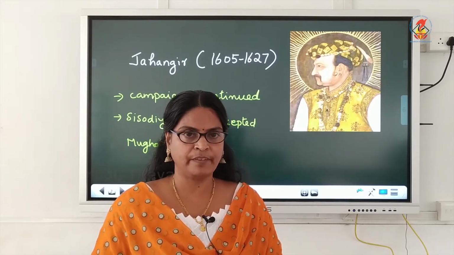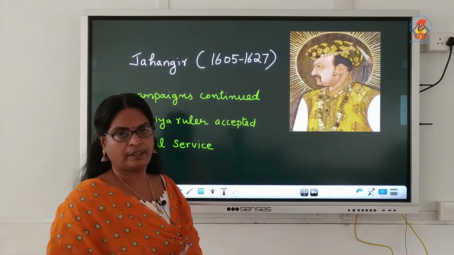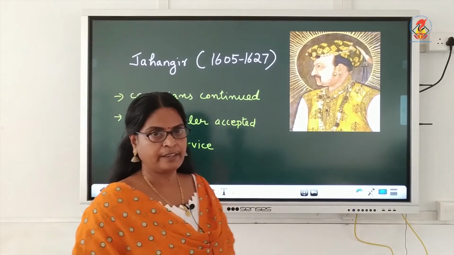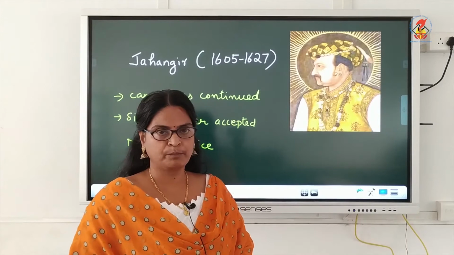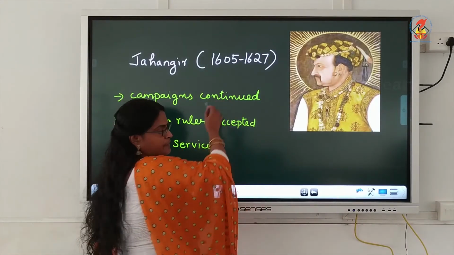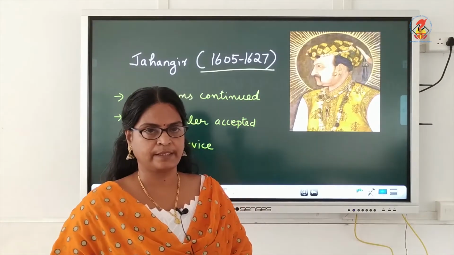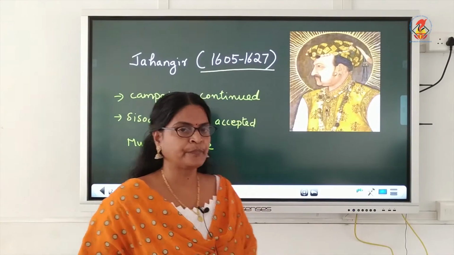Now we will continue the lesson with Jahangir, the next heir to the throne. Jahangir was the son of Akbar, and the period of his reign is 1605 to 1627, and he continued the campaigns that were started by Akbar, his father.